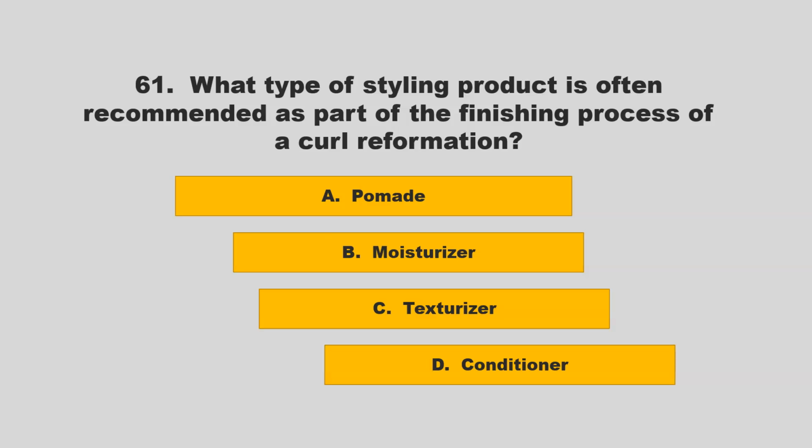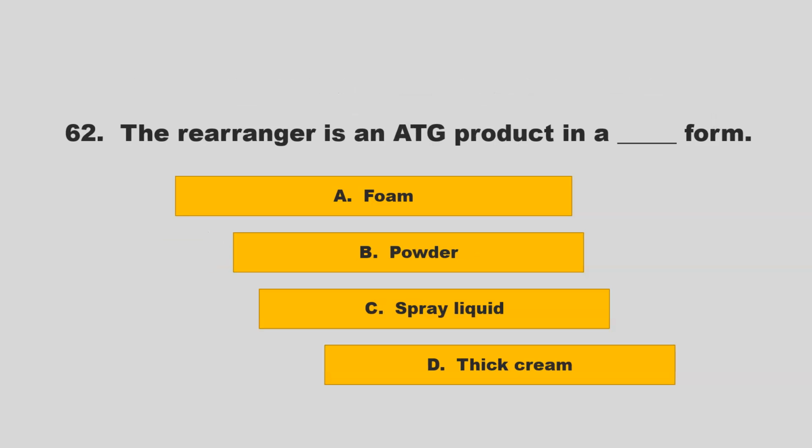What type of styling product is often recommended as part of the finishing process of a curl reformation? Is it pomade, moisturizer, texturizer, or conditioner? If you chose B, moisturizer, you are correct.